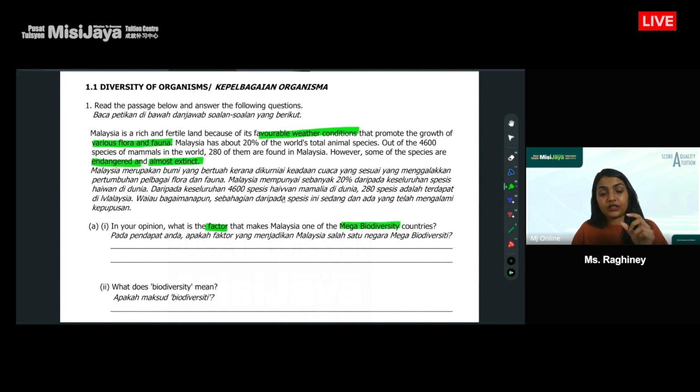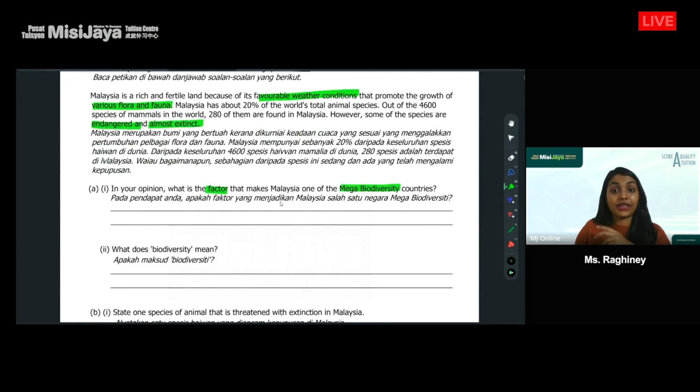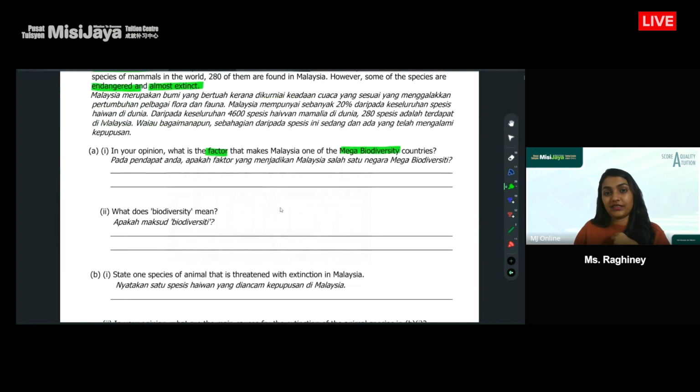What are the factors? What's the cause? What's the reason why Malaysia is one of the mega biodiversity countries? Of course, it's able to sustain a lot of different types of life, right? A lot of different species. So what makes it able to do that? Let's think about that. Could it be something to do with the climate? The kinds of habitats we have for animals over here?